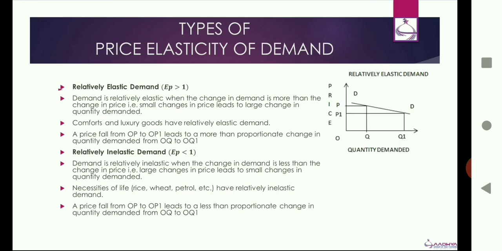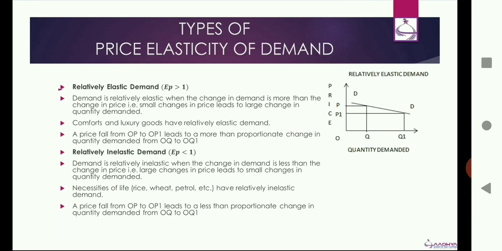For example, if you can see in the graph, a small change in the price from OP to OP1 leads to a more than proportionate change in the quantity demanded from OQ to OQ1. So if you compare, the price change is PP1, which is very small, and the quantity demanded changes by QQ1, which is very large. So the quantity demanded is changing to a larger extent than the change in price.